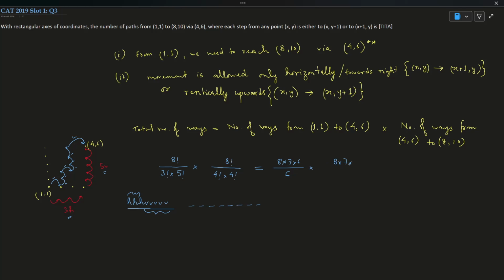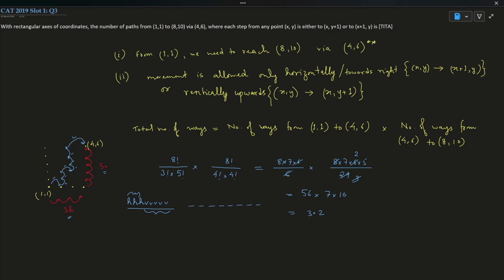Again 8 into 7 into 6 into 5 into 4 factorial. Again 4 factorial will get cancelled, and 4 factorial is 24. So this 6 and this 6 get cancelled. This and this get cancelled, that's 3. This and this get cancelled, that's 2. So this comes up to 56 into 7 into 10.